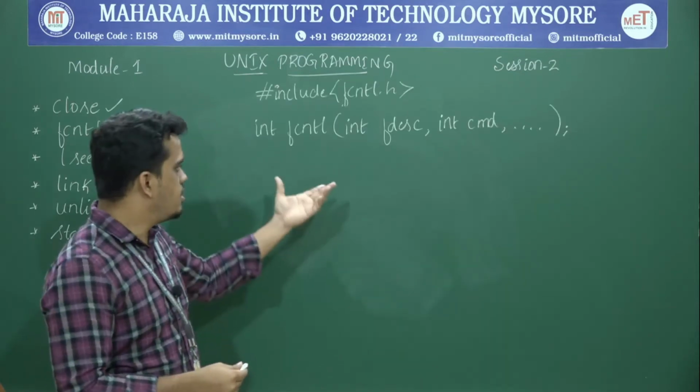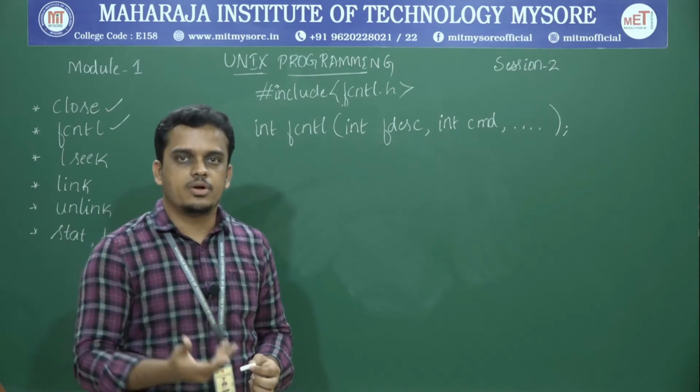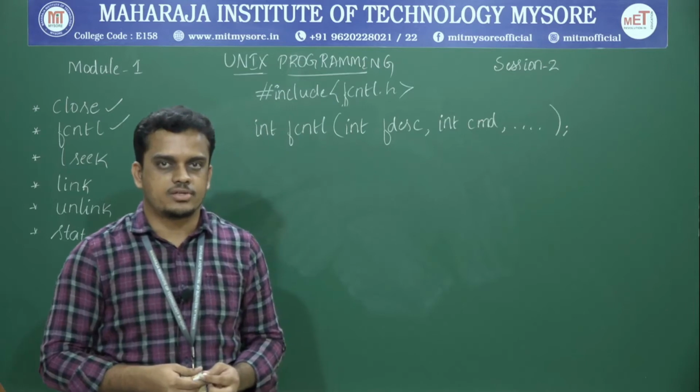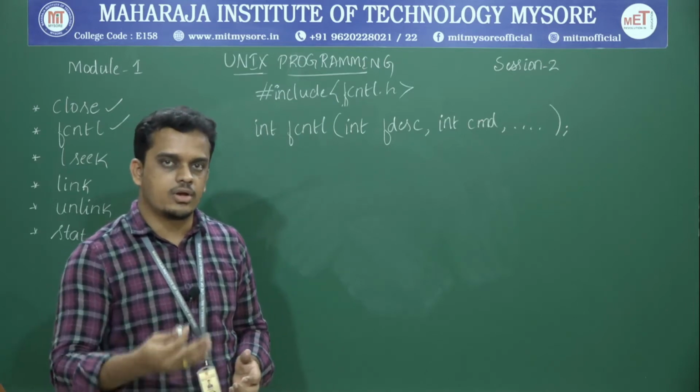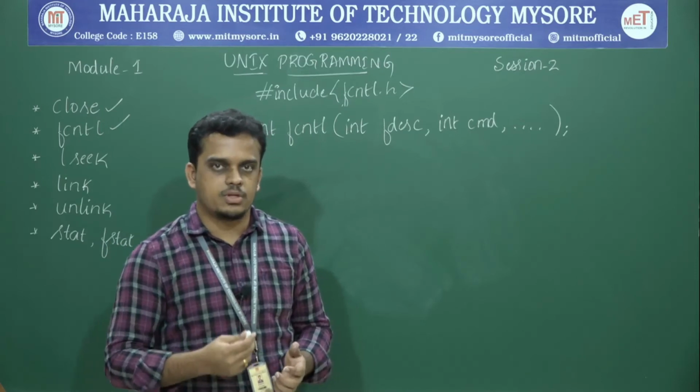This is the syntax for the fcntl API, with the help of which you can customize or modify the existing modifier flags. That is, you can add, delete or customize the modifier flags based upon the need.